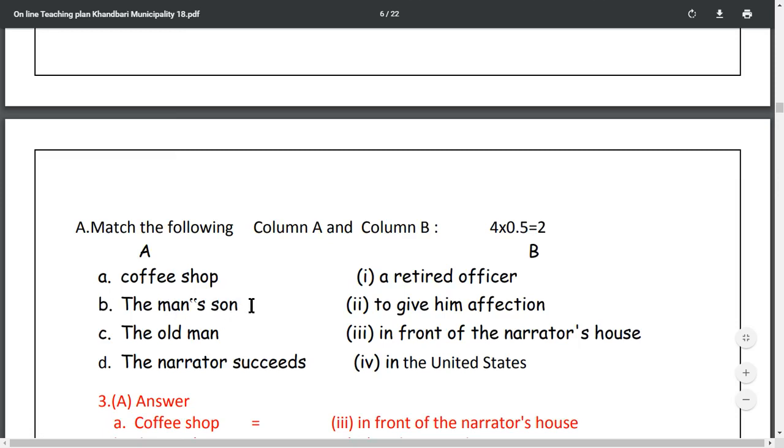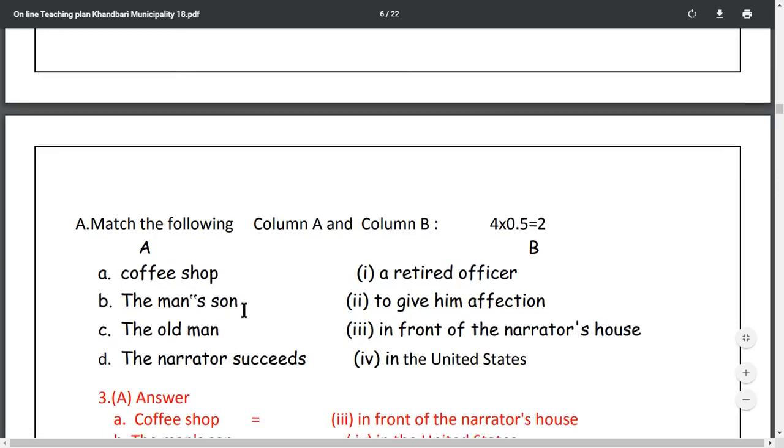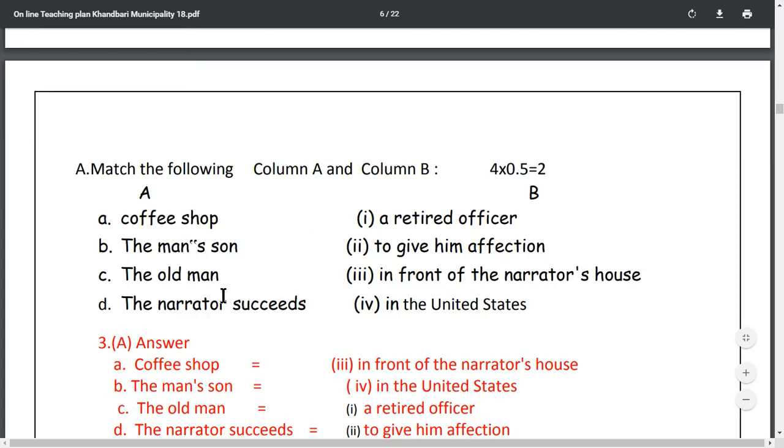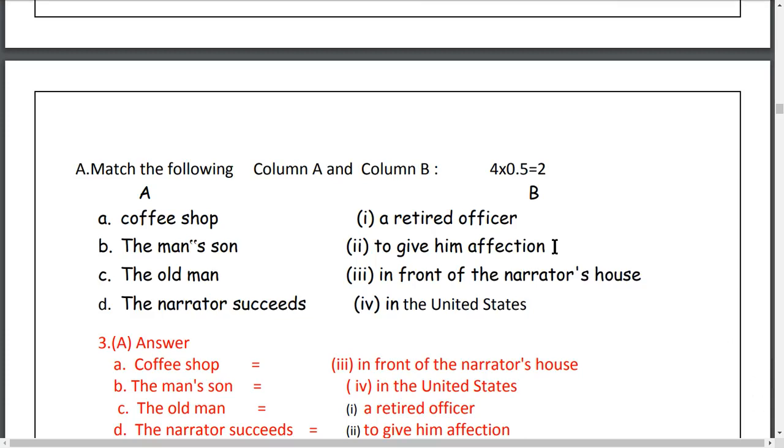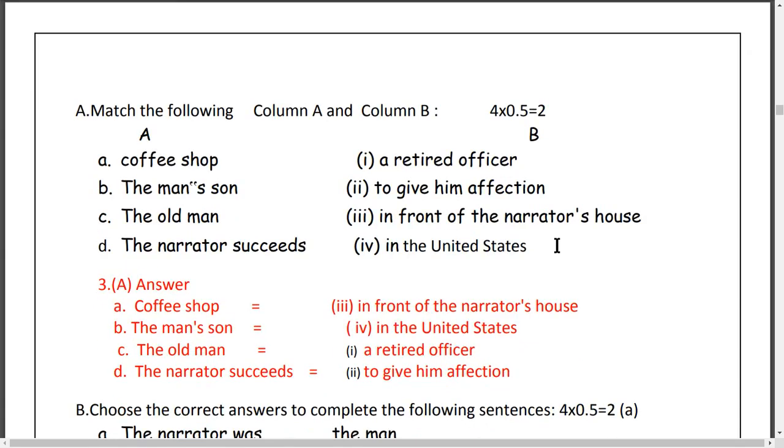Another one, the man's son, the old man, the narrator succeeds. Another B type, retired officer, to give him affectations. Affectation means love. The synonym of love is affectation. In front of the narrator's house in the United States here. Okay. Question number 3, A number answer.